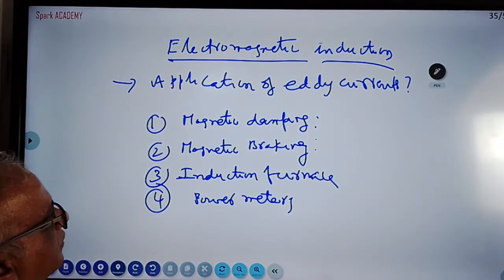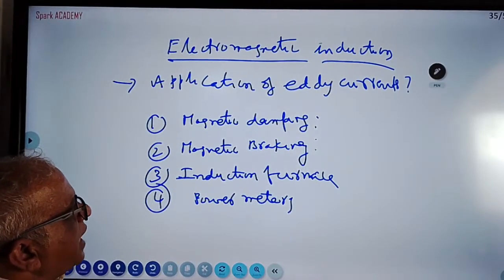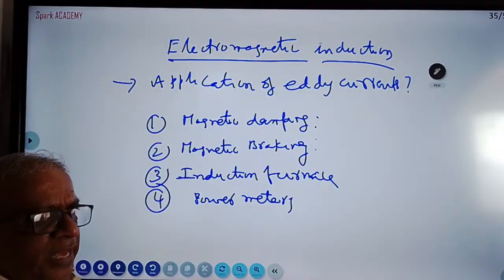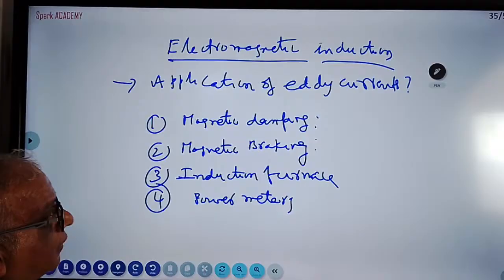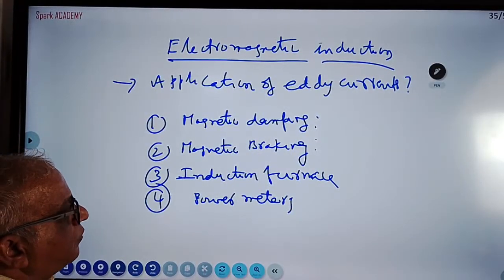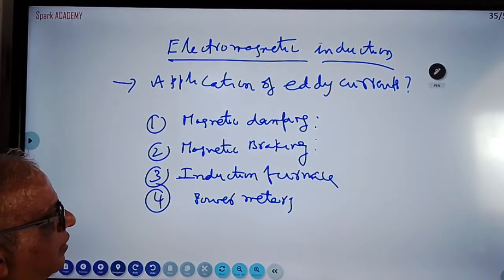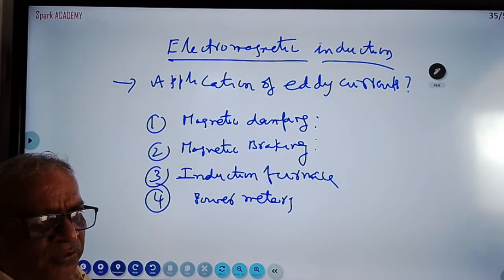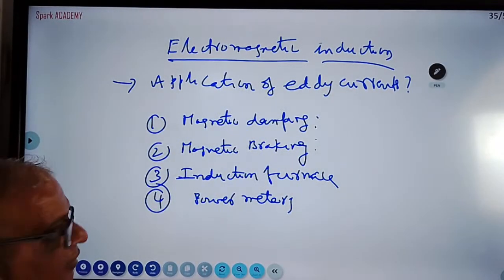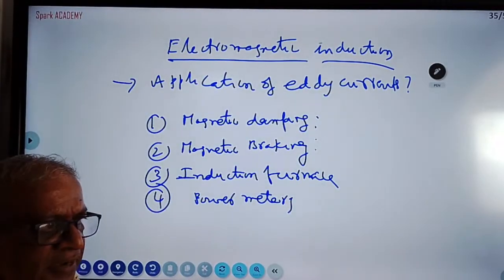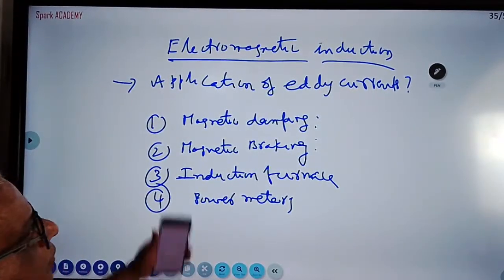So these are the headings. Eddy currents are induced currents generated in metals. It is used in magnetic damping to reduce the amplitude of the pendulum. Magnetic braking in railway tracks: due to the changing magnetic field, induced currents are produced that make the train come to rest, in foreign countries. Induction furnace: this technique is used to heat. Power meters: the shiny disc in power meters uses induced currents. This is a very important question.